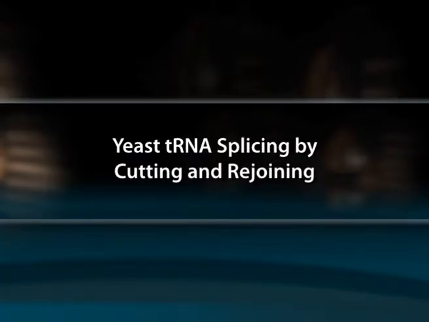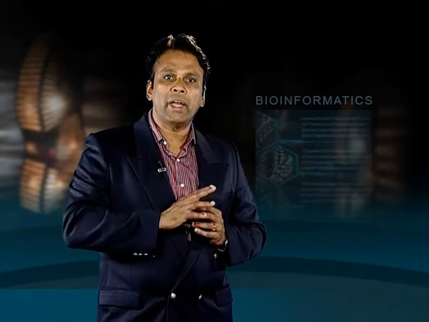Yeast tRNA splicing by cutting and rejoining. About 40 of approximately 400 genes for yeast nuclear tRNAs are interrupted, each with a single intron consisting of 14 to 46 base pairs, located one nucleotide away from the 3' end of the anticodon.